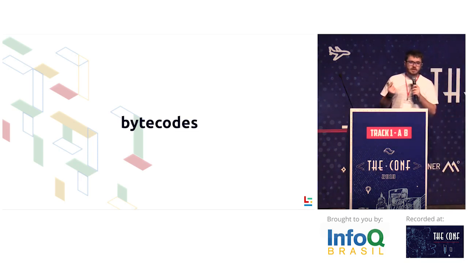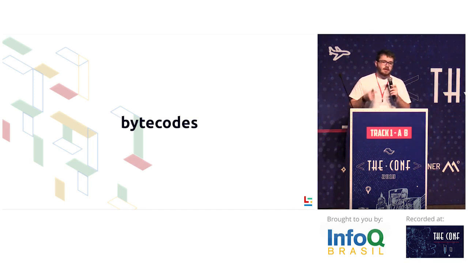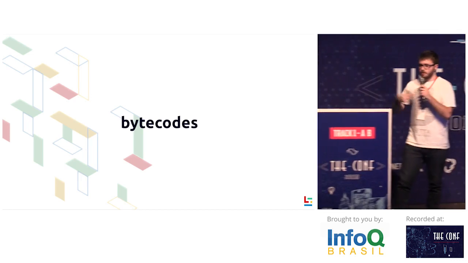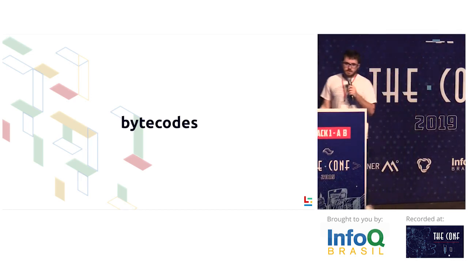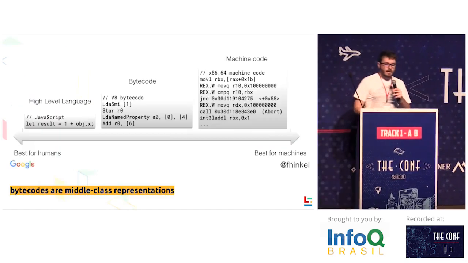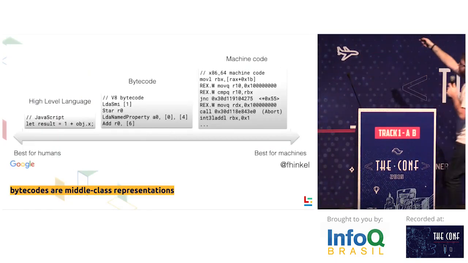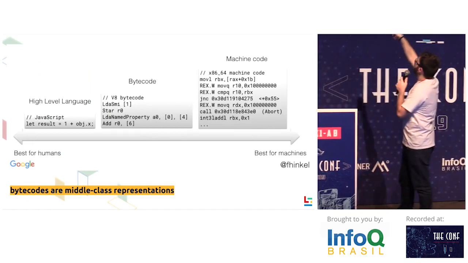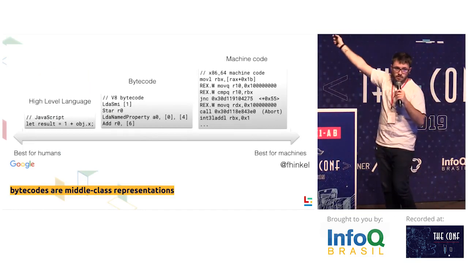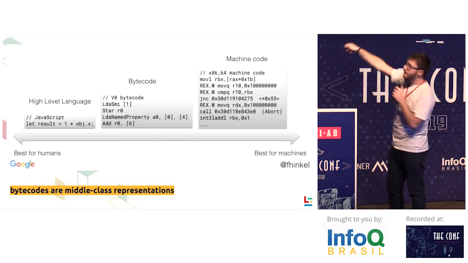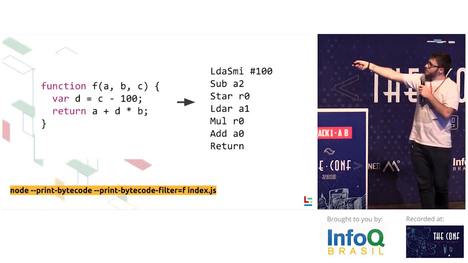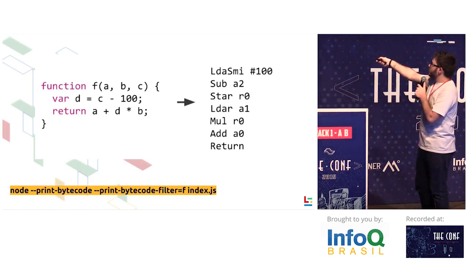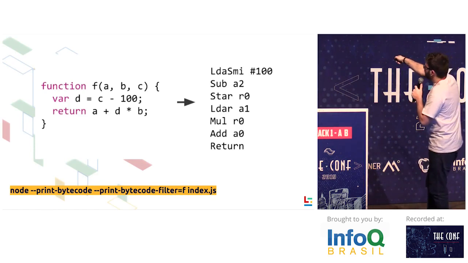Ignition is a register-based bytecode interpreter with an accumulator. If you remember the classes you took, like computer architecture, CPUs are based on registers. So this is almost exactly the same thing. This is the code, this is the bytecode, and this is the machine code that the processor reads. This is JavaScript, this is assembly. You can get this bytecode by running this command: print bytecode, and you can filter the bytecode for the function you want and the file.